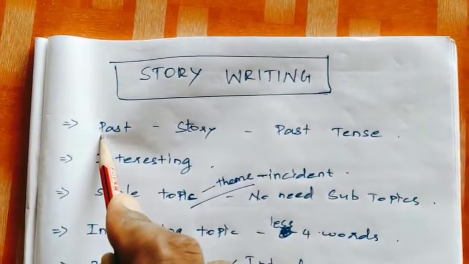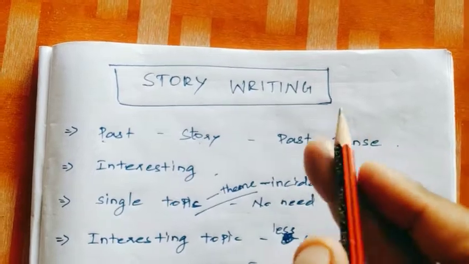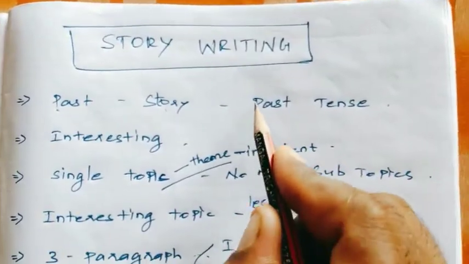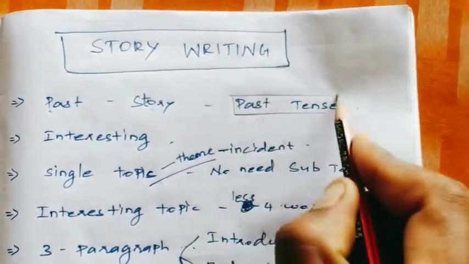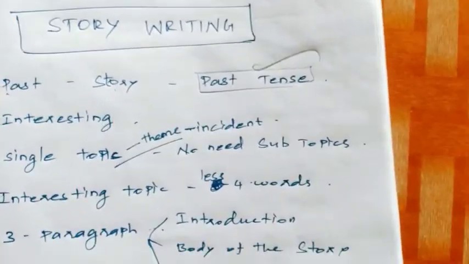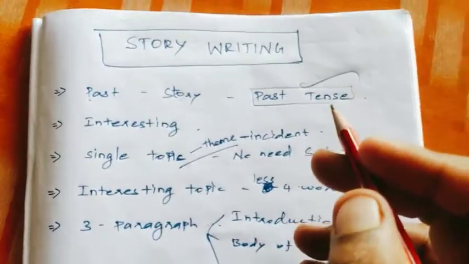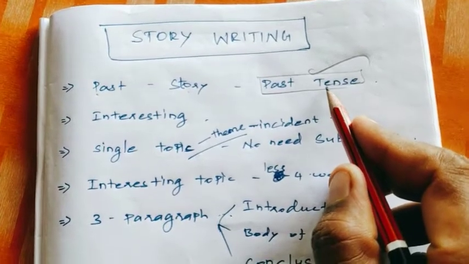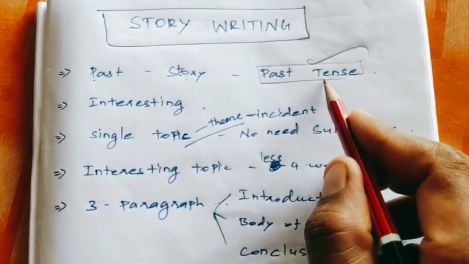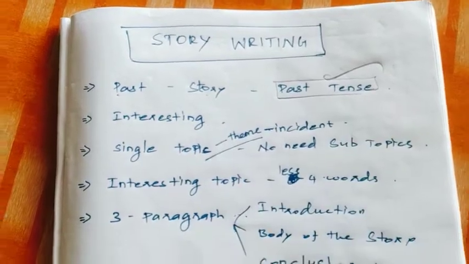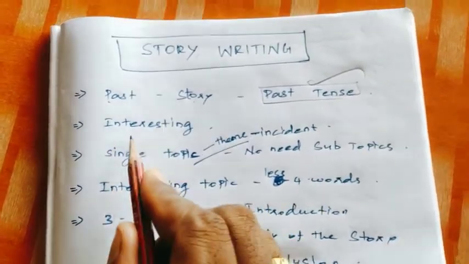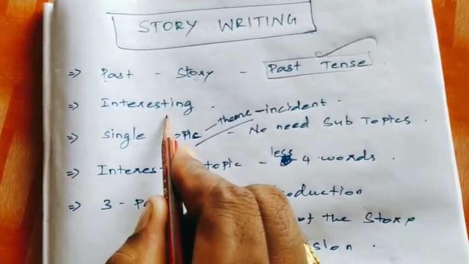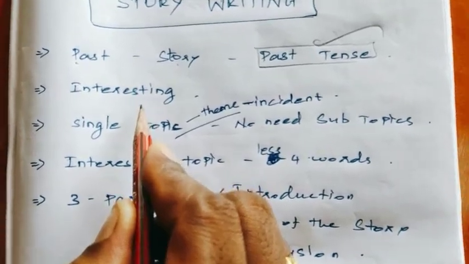So maximum of the stories are already in history. So the story is in past tense, full and full. We want to write in full and full past tense. The story must be in full past tense. We can't use present tense or future tense. Next, our story must be interesting, otherwise the reader won't read the story.